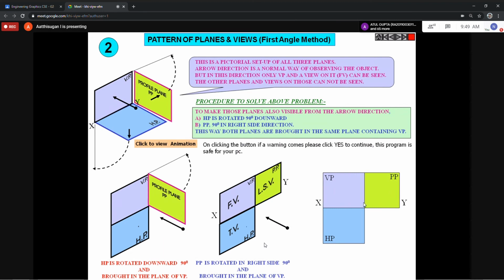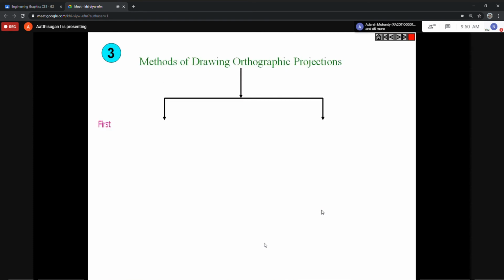You draw the XY line, the reference line. Here you draw the front view. Suppose you are taking a cube; you draw the same projection below that as the top view. Then you draw the side view. This is the left side view. Suppose they ask for the right side view, then you draw it here. That will be the right side view. I'll explain one or two problems with some methods.